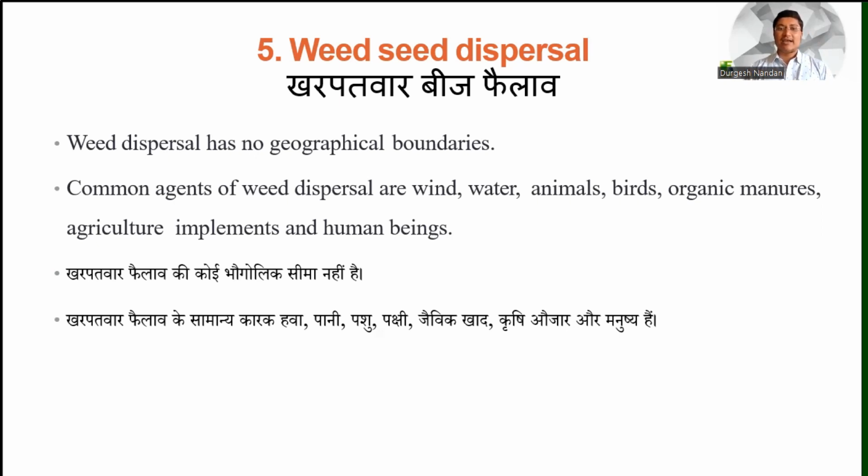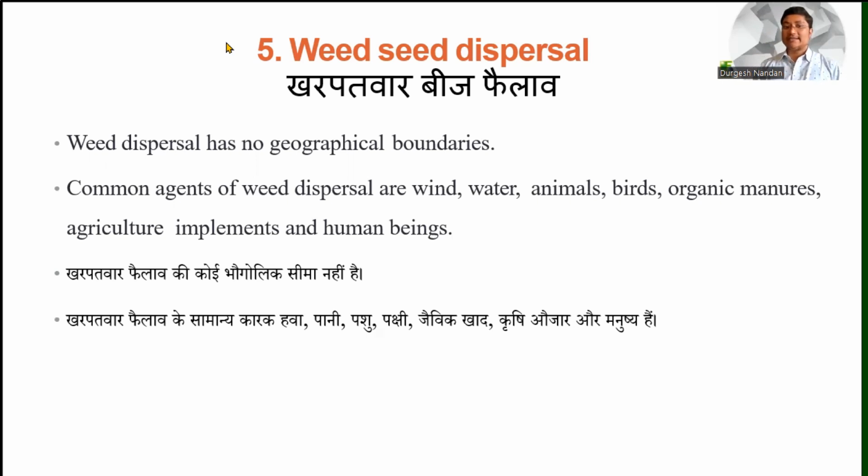Weed dispersal has no geographical boundaries. Common agents of weed dispersal are wind, water, animals, birds, organic manures, agricultural implements, and human beings. So there is no limit to how far away the seed can be dispersed.